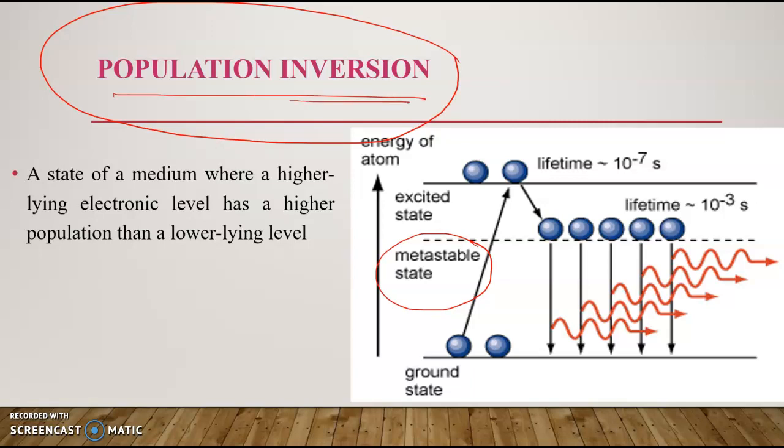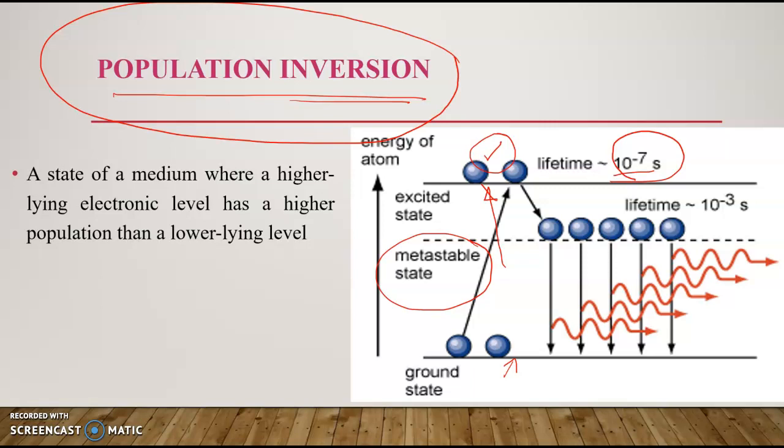So that will be explained with this picture. We know that this is the ground state, that is a lower energy level, and by excitation, by absorbing the energy, this electron is reaching the stage that is level 1. But we know that this is a highly unstable state, so we can't hold a large number of electrons there for a long time. The time is nearly 10 raised to minus 7 seconds only. So it will come down.